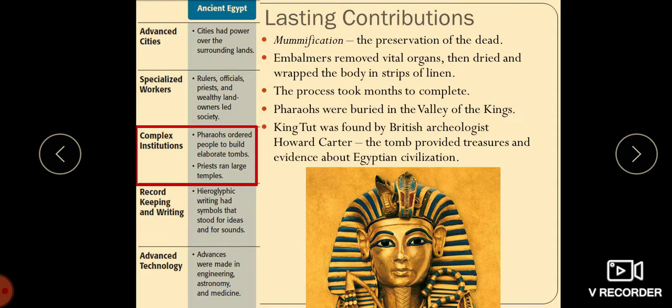Women were given important status in society, and the people of Egypt believed in life after death, and they preserved the dead bodies, and these preserved bodies were called mummies. In ancient Egypt, each city had its own guardian goddess. The sun and river were considered and worshipped as gods.